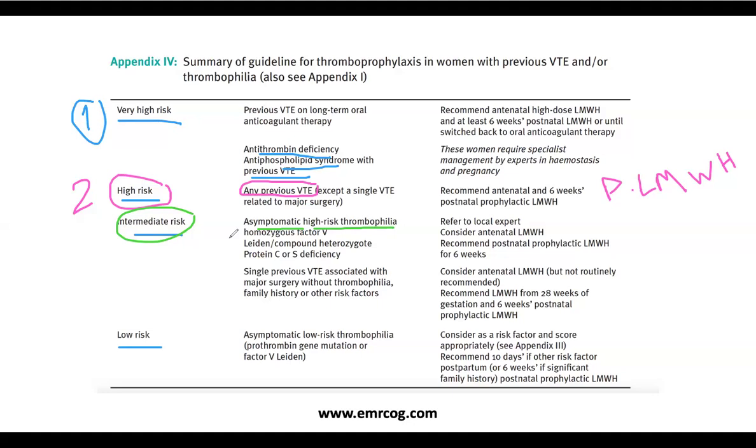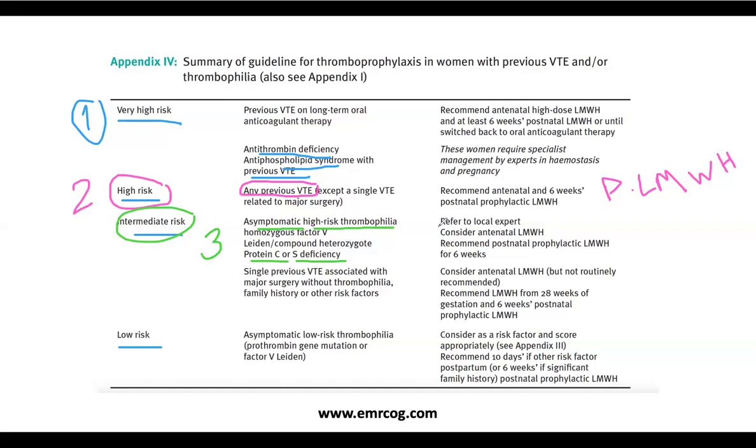So it's either homozygous. Homozygous means that she had both, okay, pair of genes are problematic or faulty, okay? So homozygous. Or compound heterozygous, or protein C or protein S deficiency. And of course, protein C or protein S deficiency is very serious. So high risk thrombophilia is intermediate risk. In the table, it was 3.